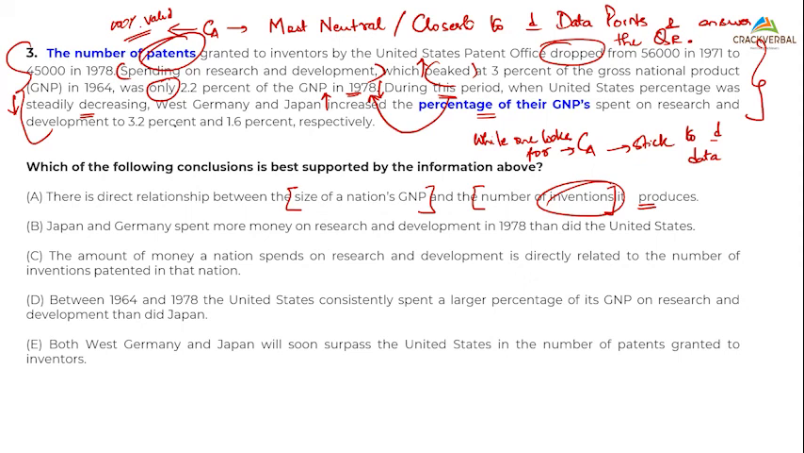Next: Japan and Germany spent more money on R&D in 1978 than did the United States. This looks very nice. Students with B, what is the trap here? Can anyone tell me the trap? Option B says they spent more money, but what is the para saying? We are talking about percentage of this. What trap? A classic trap, we just did that. It's a stats trap. Pay attention.